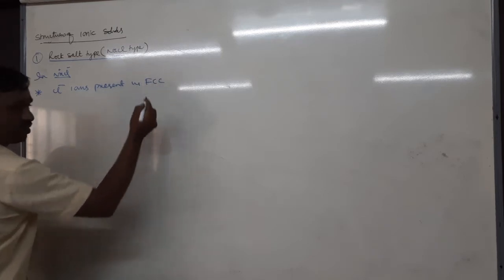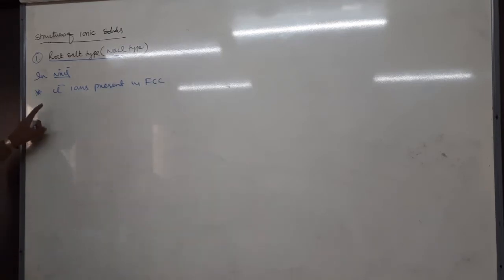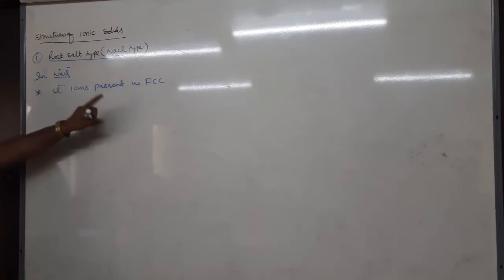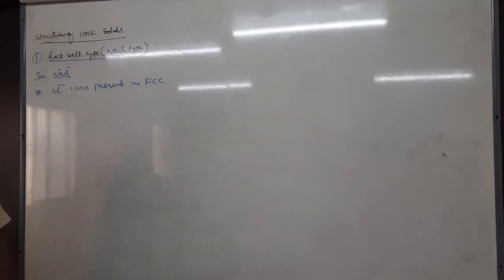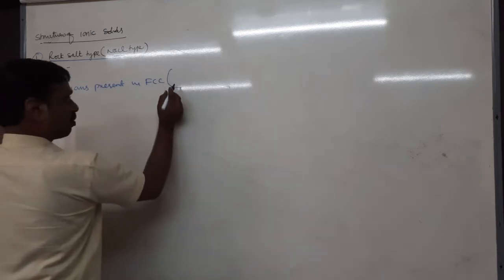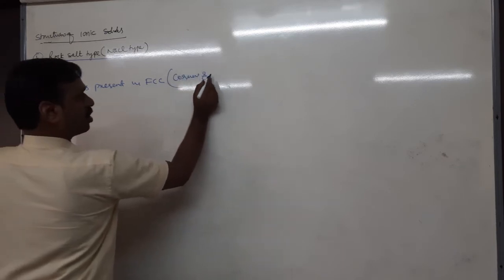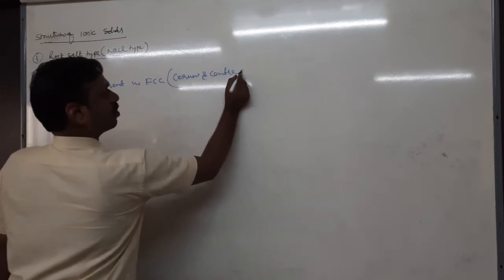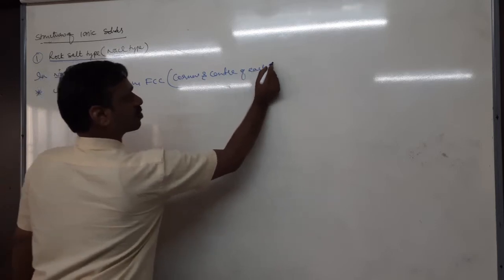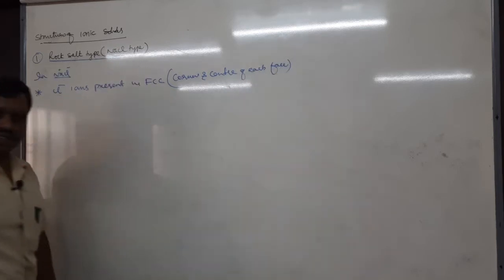What is the meaning of this? It means Cl- ion is present where? FCC means corners. Very good. Corners and how many face centers? 6 face centers. Right? So it means Cl- ions are present at all 8 corners and the center of each face. That is about Cl-.